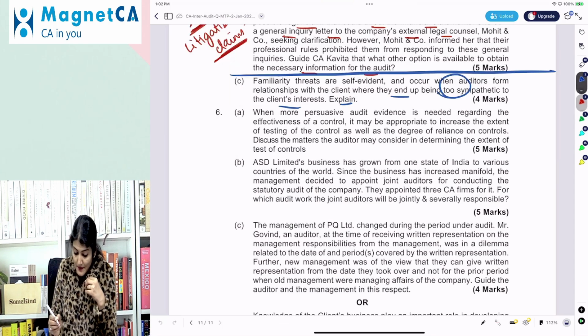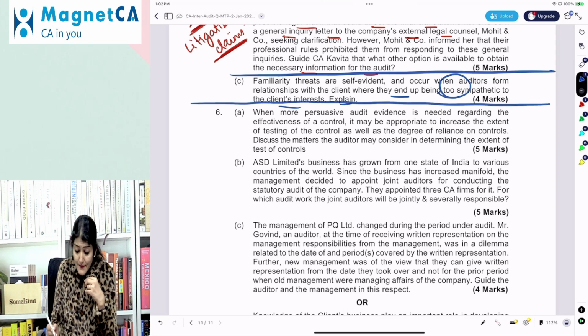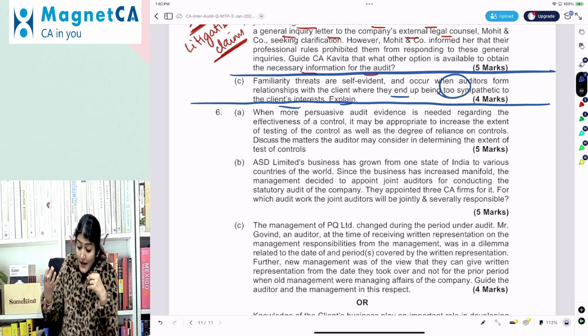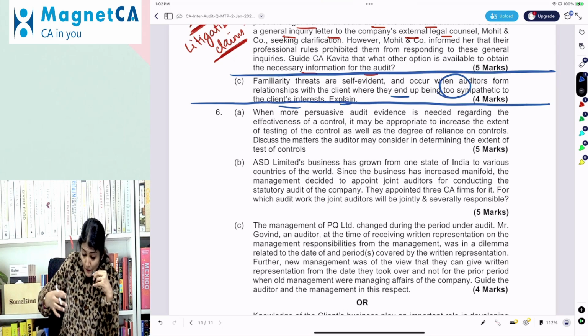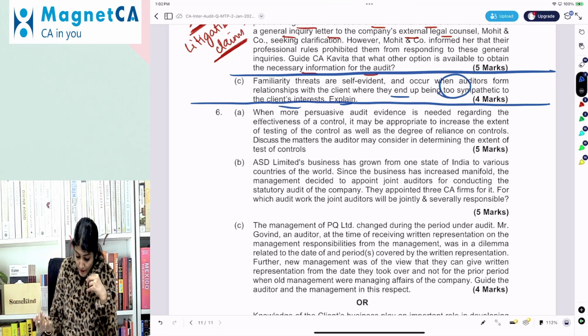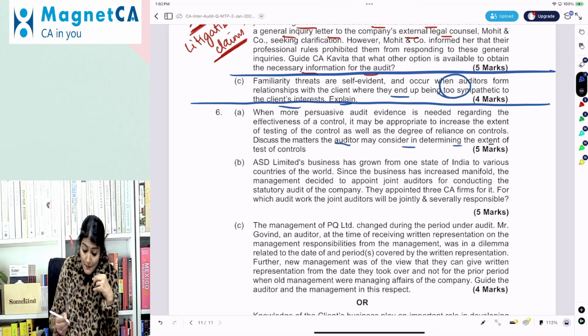Question number 6A. When more persuasive evidence is needed regarding the effectiveness of control, it may be appropriate to increase the extent of TOC as well as the degree of reliance on the control. Discuss the matters the auditor may consider in determining the extent of TOC. That means the sample size for TOC.